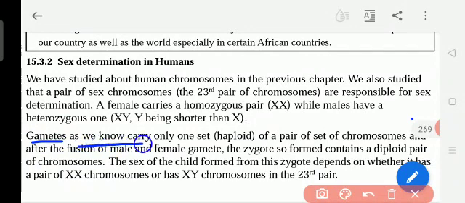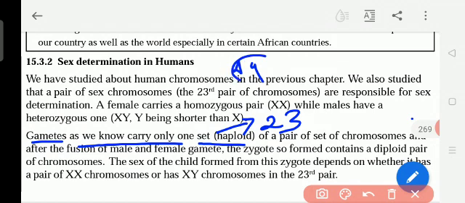So as we know, gametes carry only one set. Haploid means one set, only 23 chromosomes, which the reproductive cell has. Diploid means two sets.